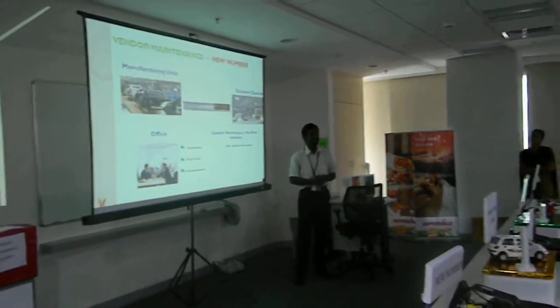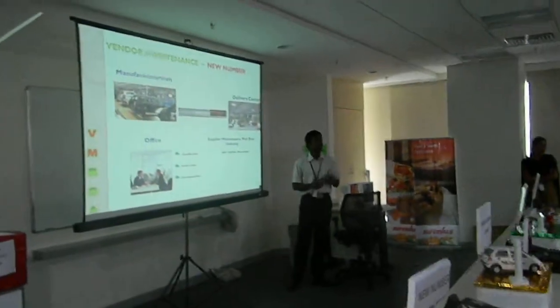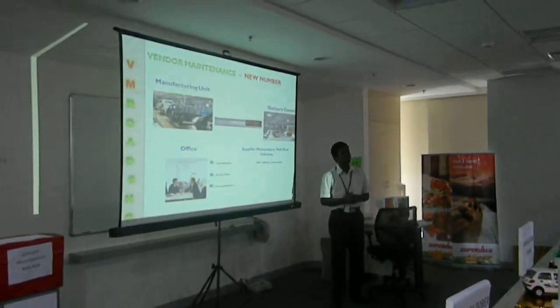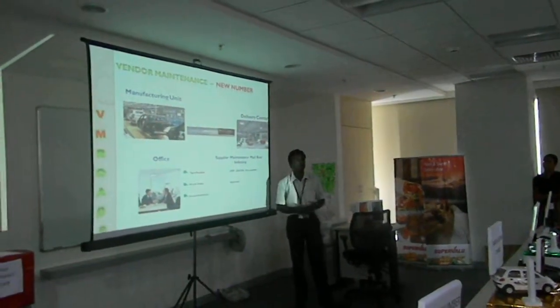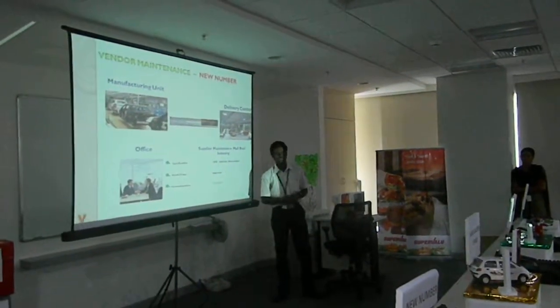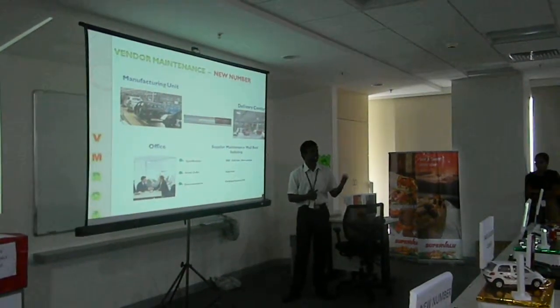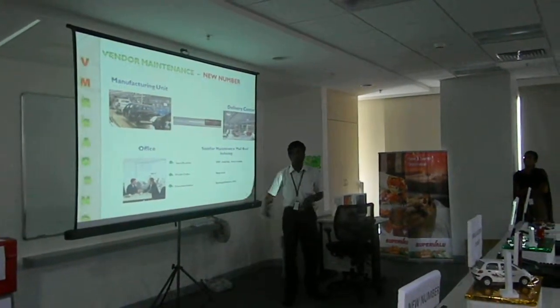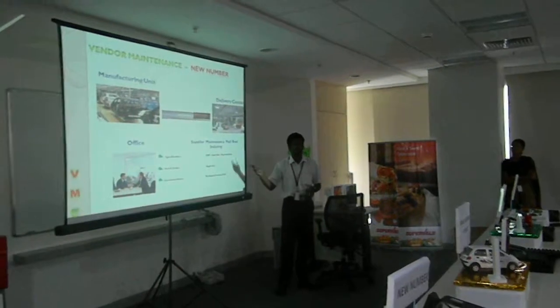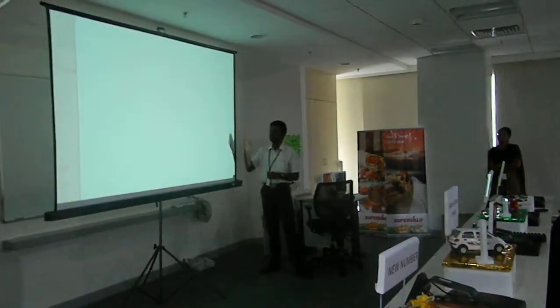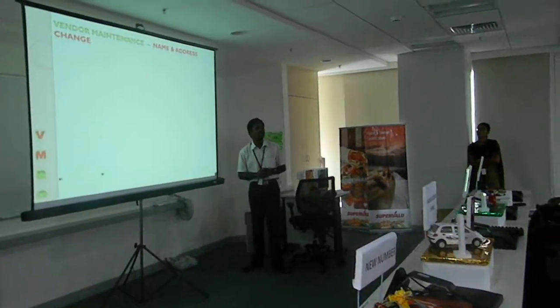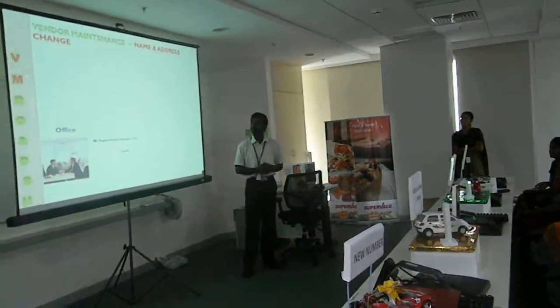Now I am going to relate that to our vendor maintenance process. Once we receive the supplier maintenance form, the requester mentions whether it is a new number or not. To process further we need approval from the supervisory directors, and we need the invoice copy to add a new number. Once we get these documents from the requester, we will add a new number. Then we will see what documents we require and what activities we need to do for name and address changes.